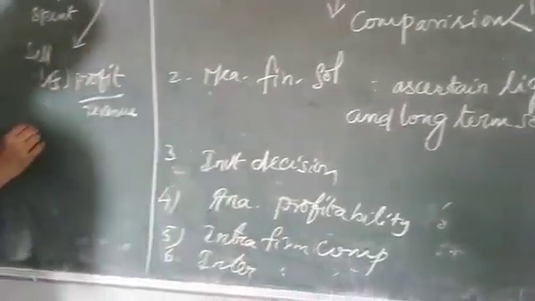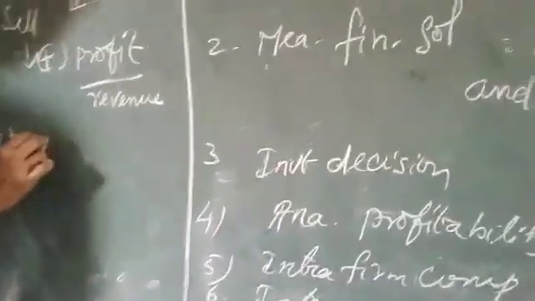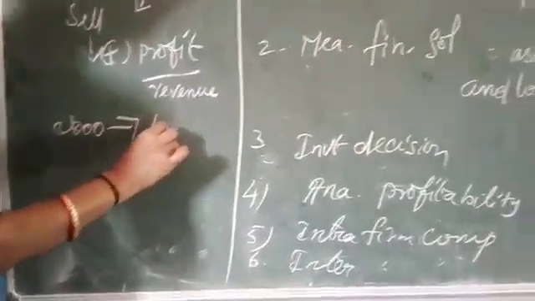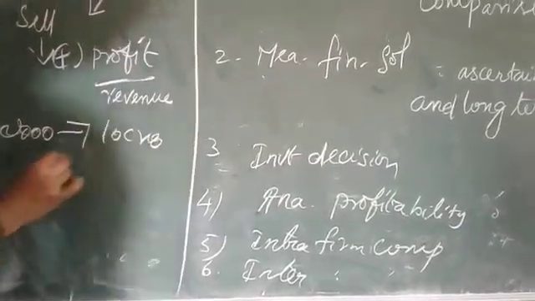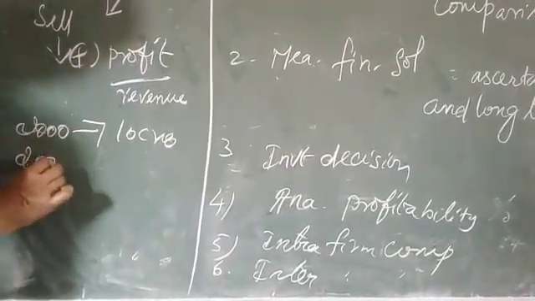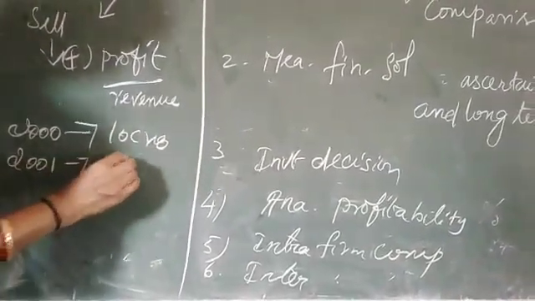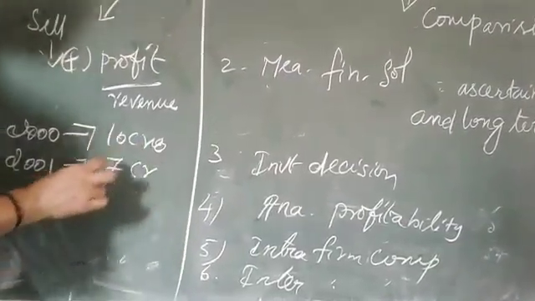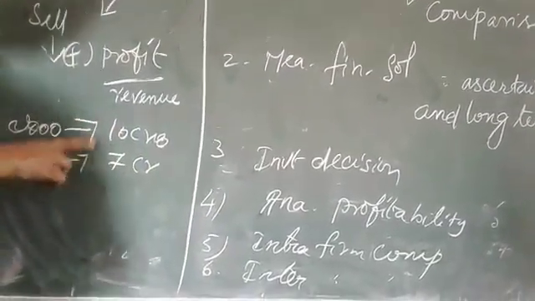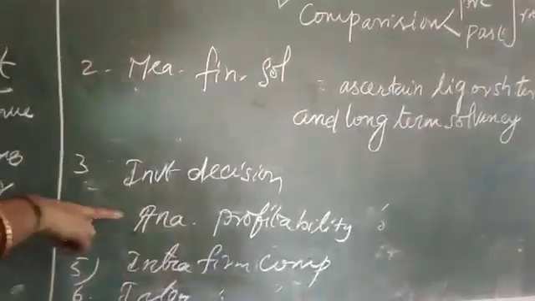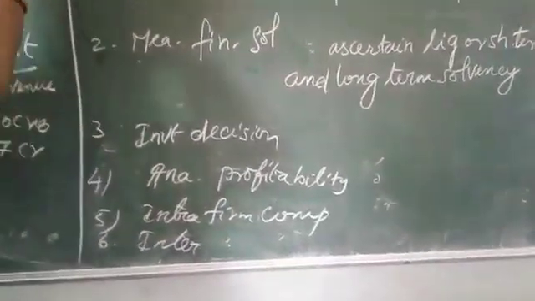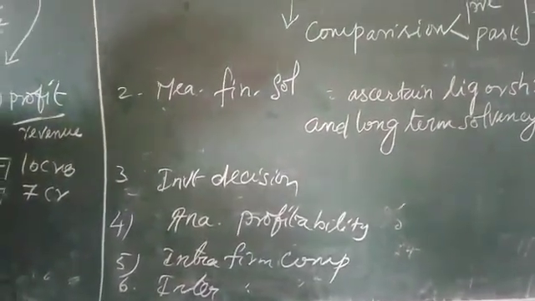Suppose last year, for example 2000, they got a profit of maybe 10 crore. But in the case of 2001, the profit may be 7 crore. What is the reason? They have to analyze. As per that, they have to take the decision. So analysis is very easy in ratio analysis.